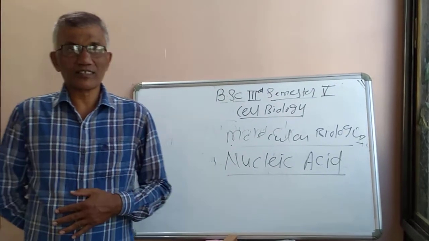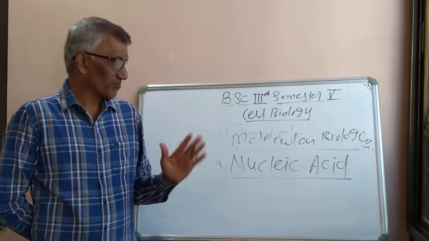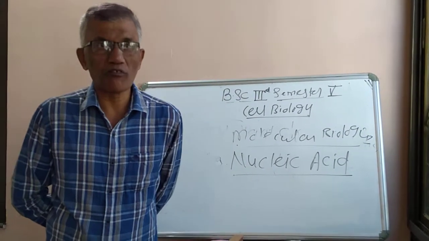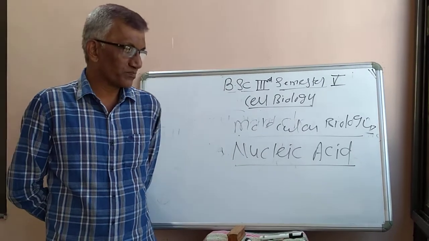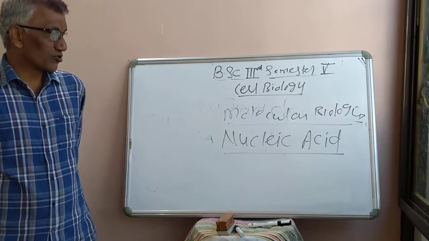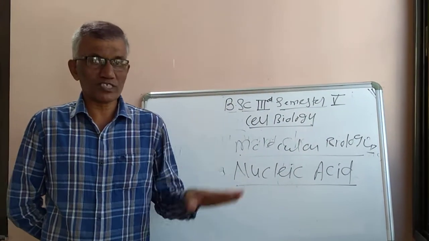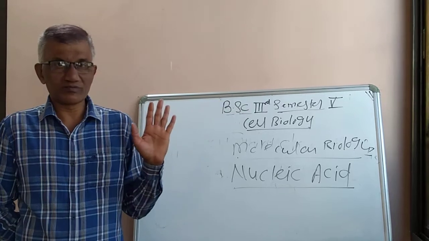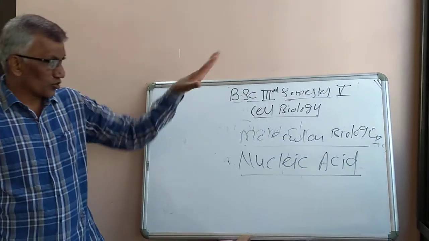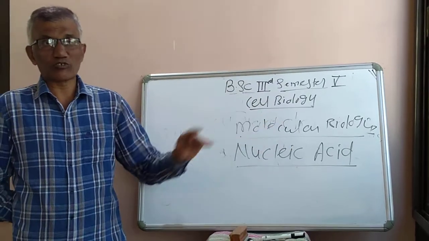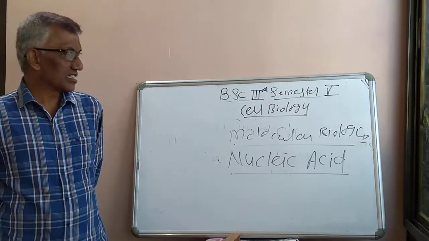The four important nitrogen bases from which nucleic acid is made up are adenine, guanine, cytosine and thymine. These are the nitrogen bases from which the DNA molecule is made up, and then RNA. The details regarding all these nitrogen bases have to be discussed in nucleic acids, DNA and RNA.